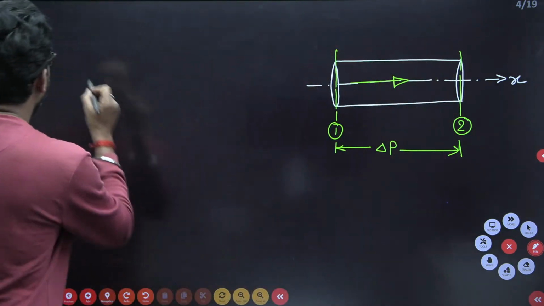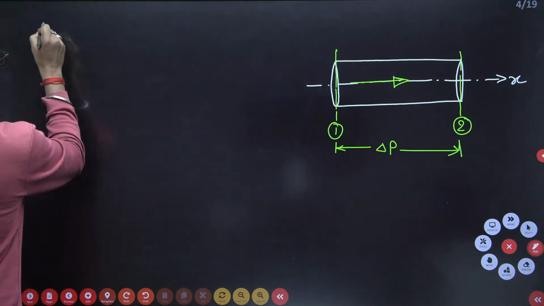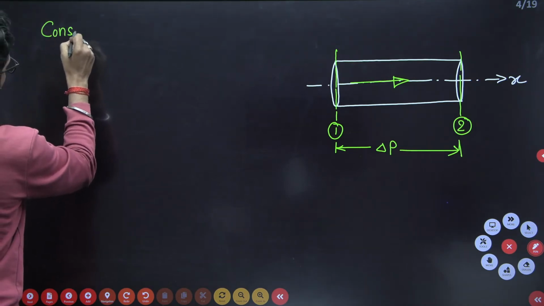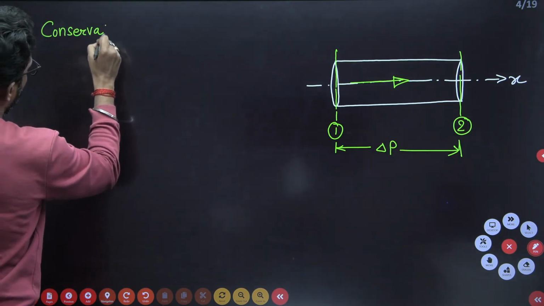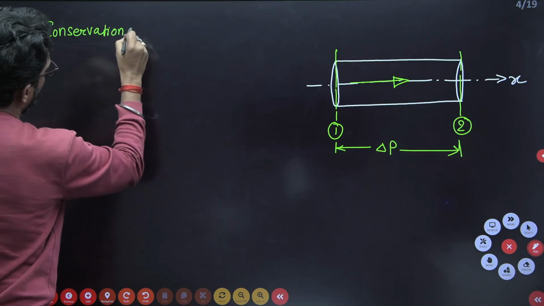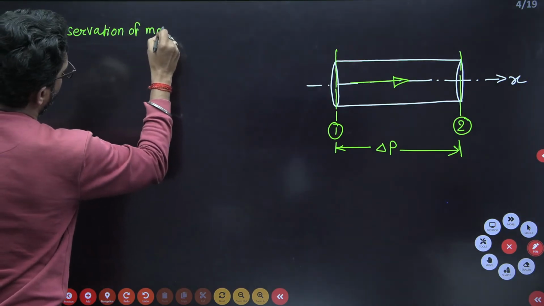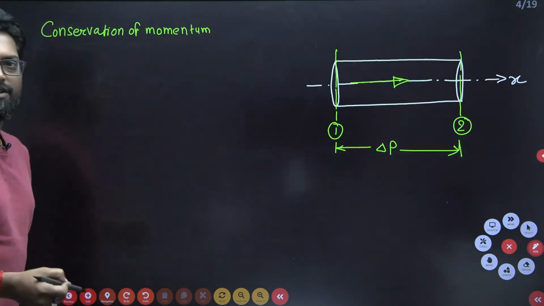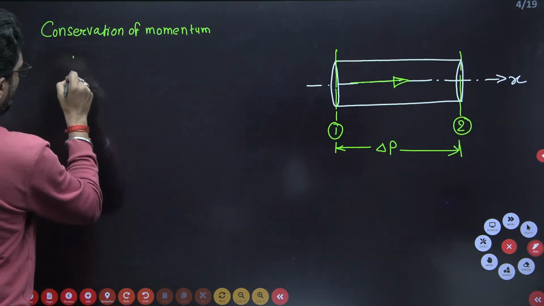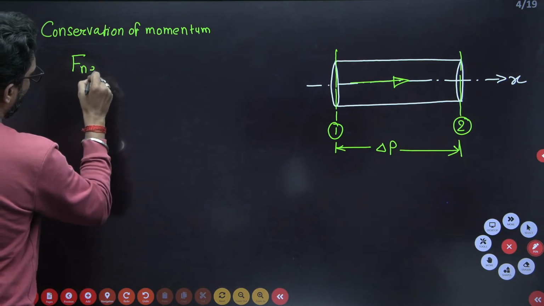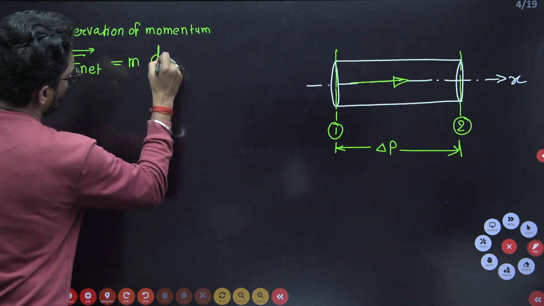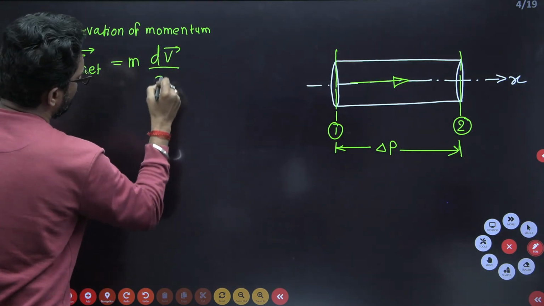So what is F net? Conservation of momentum: the net force in the x direction is equal to mass into dv by dt.